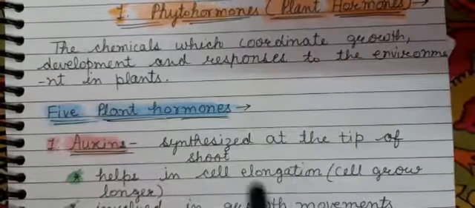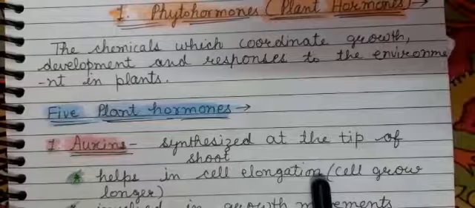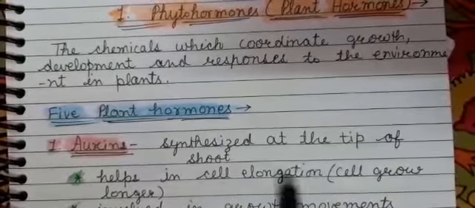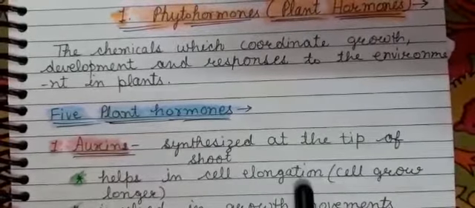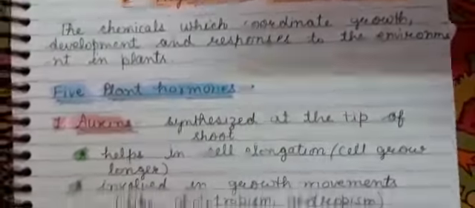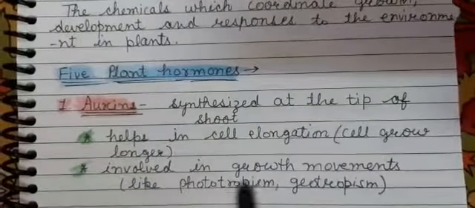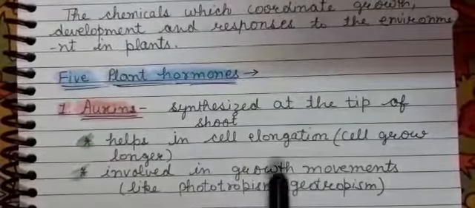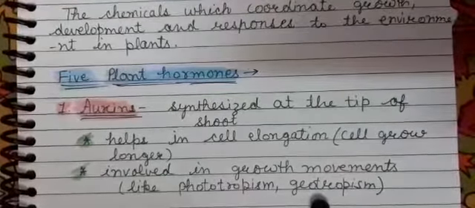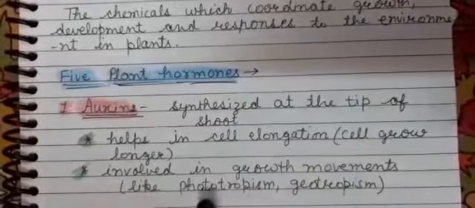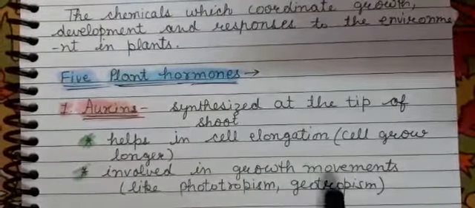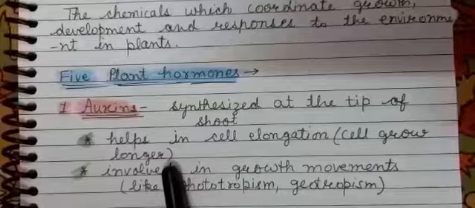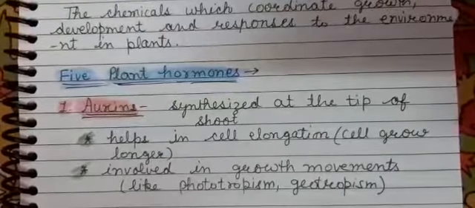Elongation means increase in the length of the cell. They are also involved in the growth movements. This topic, the growth movements, we will study after this plant hormones topic. So in growth movements like phototropism and geotropism, these auxin hormones help.